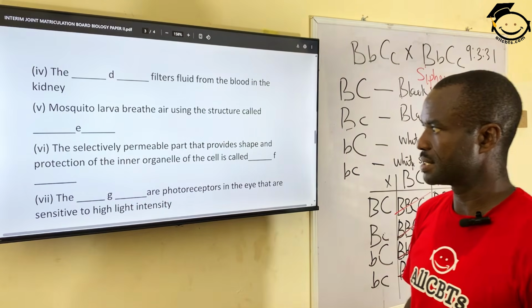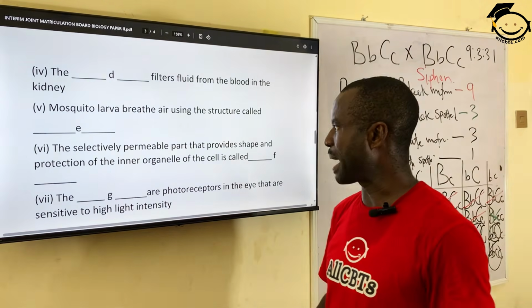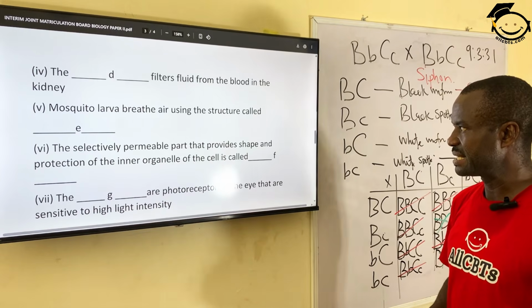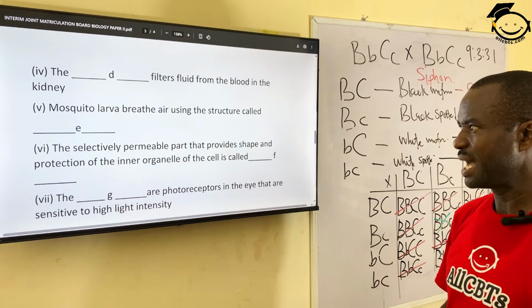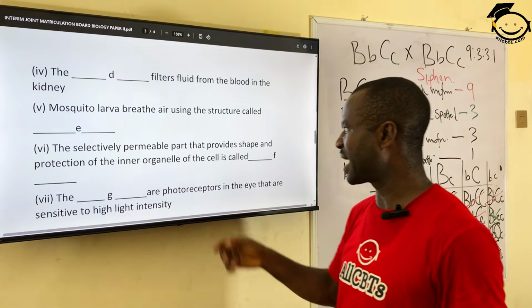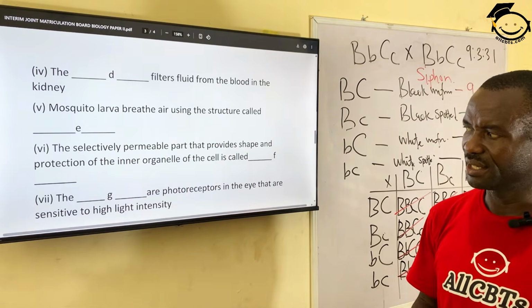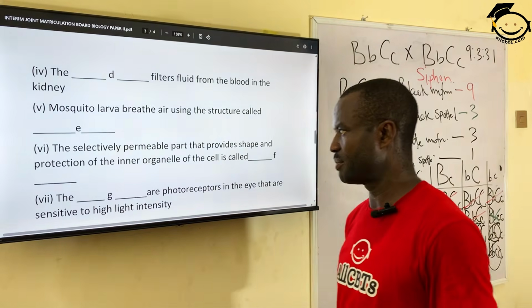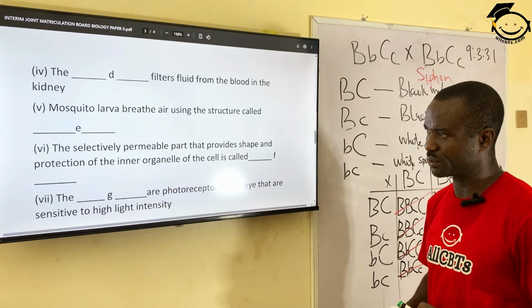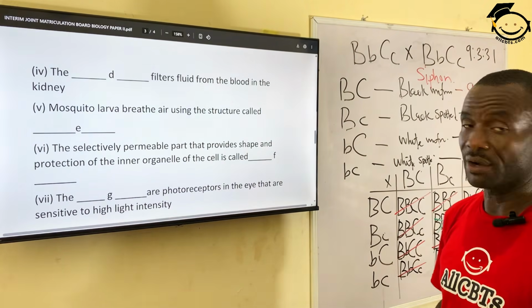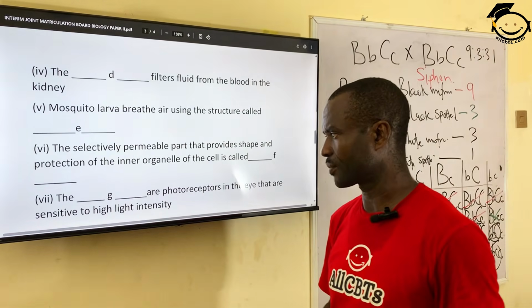Number 6, the selectively permeable part that provides shape and protection of the inner organelles of the cell is called the cell membrane. The cell membrane provides protection to the inner organelles in the cell.